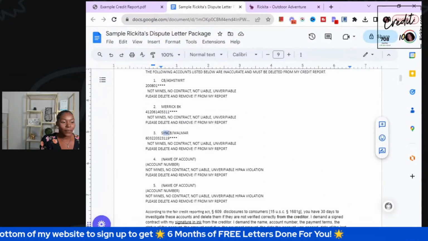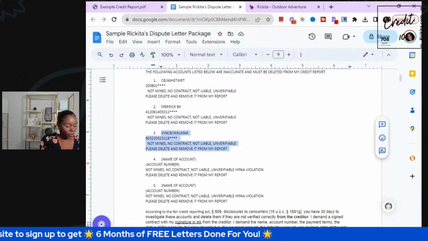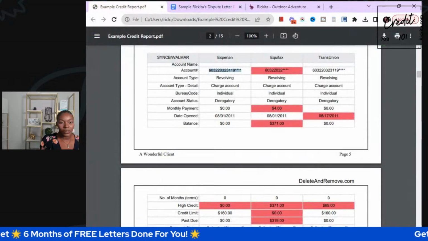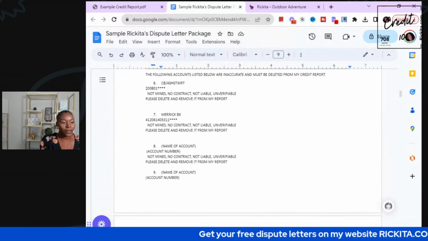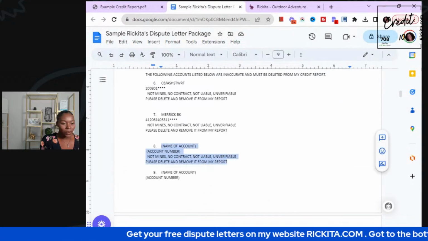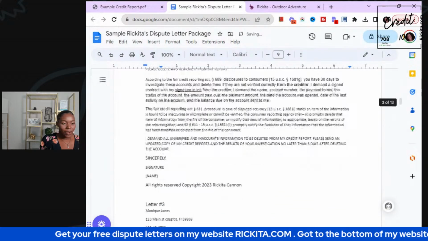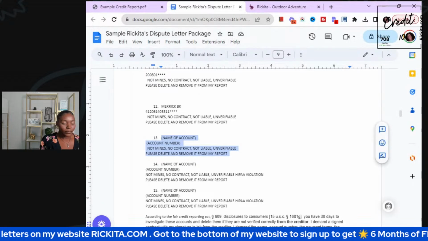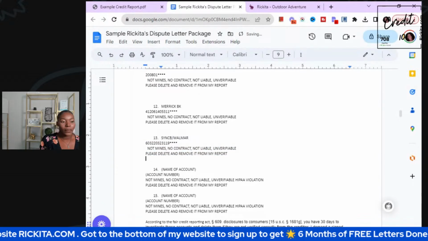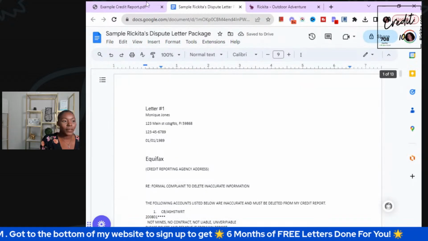So let's go ahead and copy this one now, because this one is on all 3 credit bureaus. Again, Experian, Equifax, and TransUnion, it's on all 3. So we want to copy this to each letter that we have. So this is the one for TransUnion, copy that there, and then copy it on the Experian letter also. Okay, perfect. Let's scroll back up to the top.